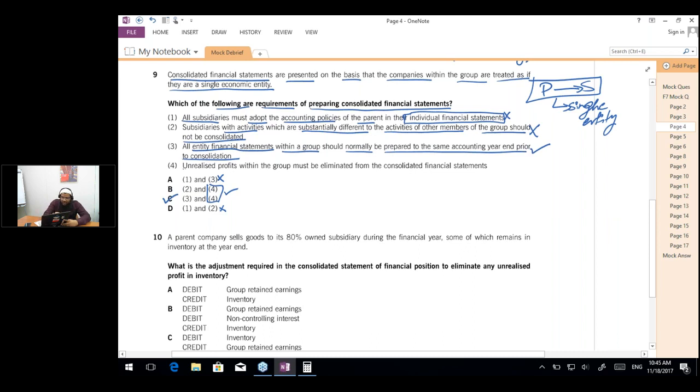And in 4, the unrealized profits within the group must be eliminated from the consolidated financial statements. So yes, we do remove the unrealized profits. So the answer is actually C in this case. Yes, Simran, you are right.